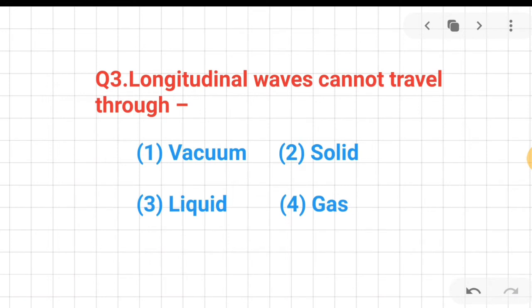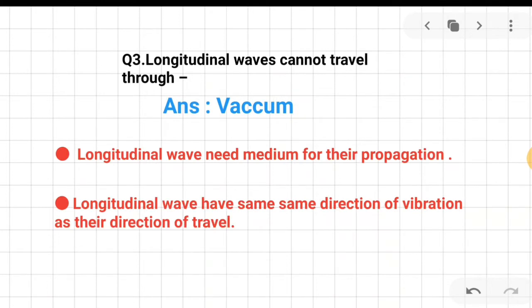Question number 3. Longitudinal wave cannot travel through vacuum, solid, gas, or liquid. The correct answer is vacuum. We know that longitudinal waves need a medium for their propagation. For your kind information, please note down that waves are of two types. One is mechanical wave and the other is electromagnetic wave. Electromagnetic wave doesn't require any medium for propagation, but longitudinal waves always require a medium, be it solid, liquid or gaseous, to travel.